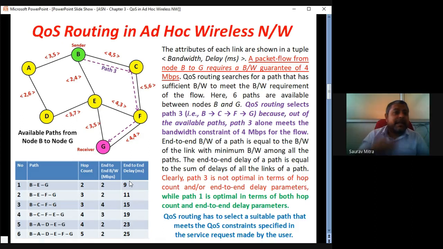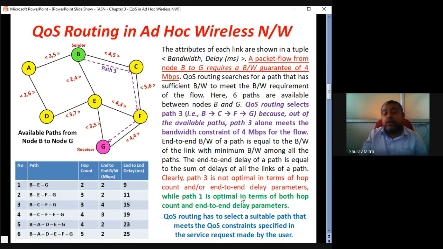So B, C, F, G is called a path, and B to C, C to F, and F to G are called links. So for each link we check the bandwidth, and whichever link has the least bandwidth, that will be the path bandwidth. So that is what is said here. End-to-end bandwidth of a path is equal to the bandwidth of the link with minimum bandwidth. The end-to-end delay of a path is equal to the sum of the delays of all the links. So here 4, 5, 4, the least is 4. So the third path has a bandwidth of 4 Mbps, and 5, 6, 4 gives a total of 15 milliseconds delay from B to G for path 3.